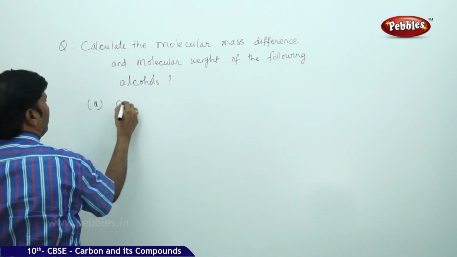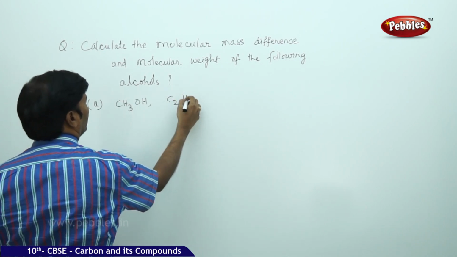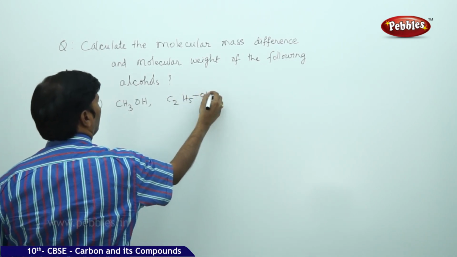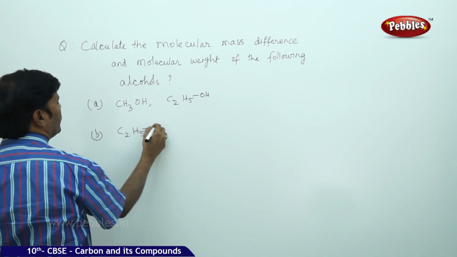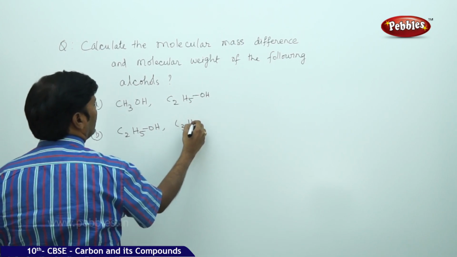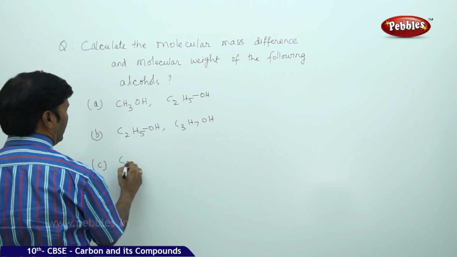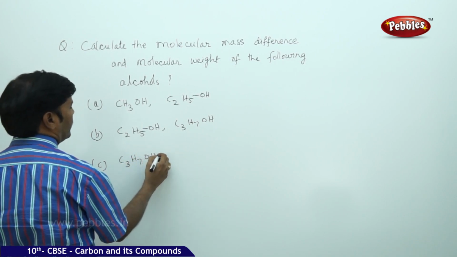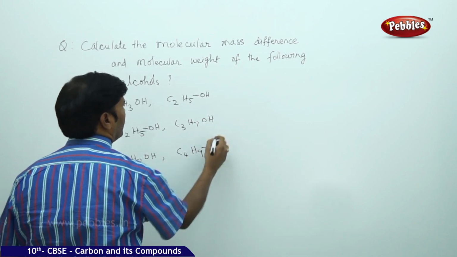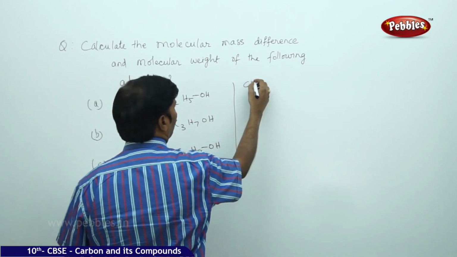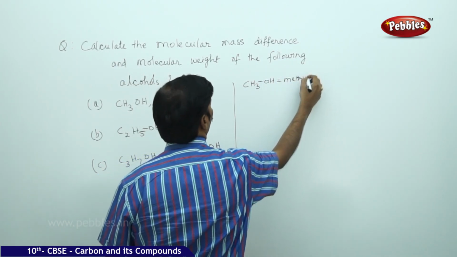A, CH3OH, C2H5OH. B, C2H5OH, C3H7OH. C, C3H7OH, C4H9OH.